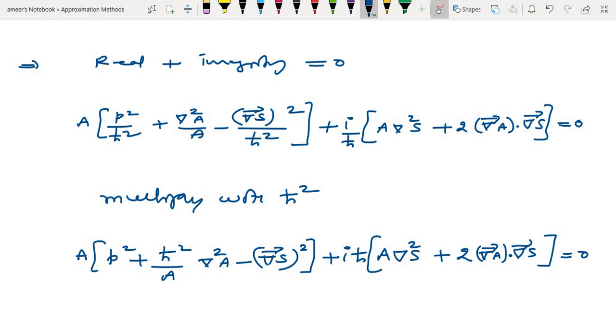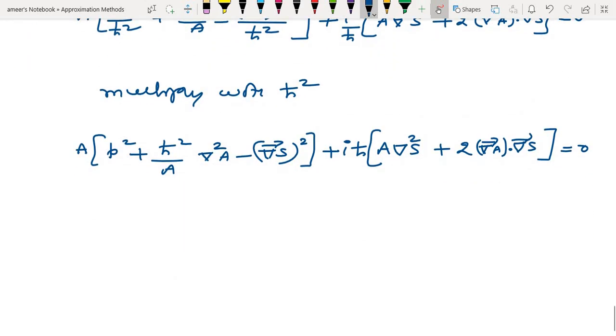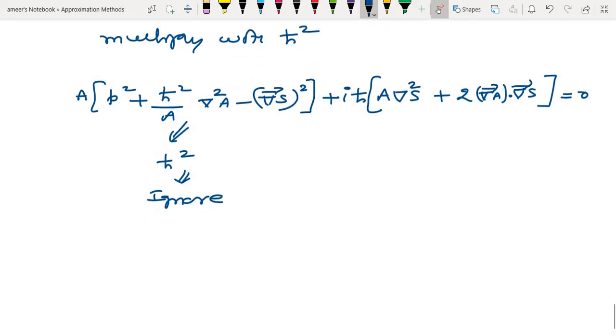Now what I will do here, this term involves the h square term, h cut square, that is too small, that's why we ignore this term. Once you ignore this term, then what is remaining for me?